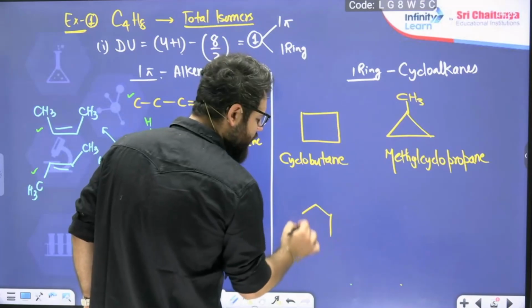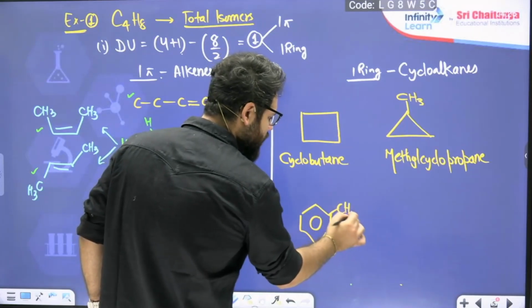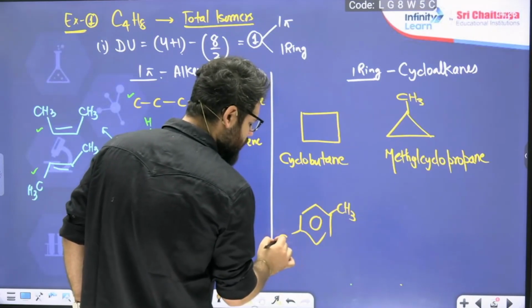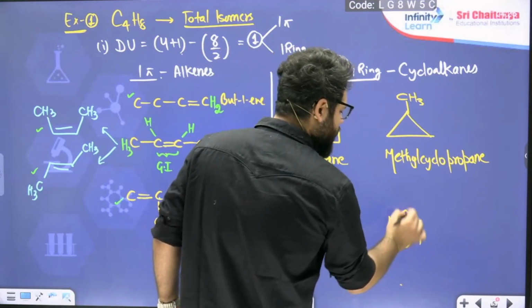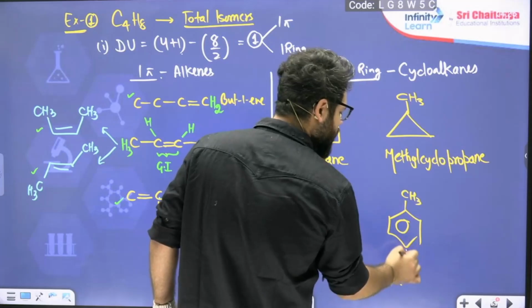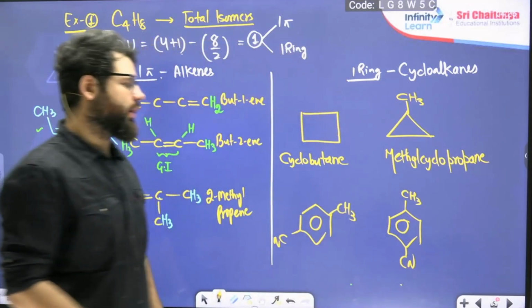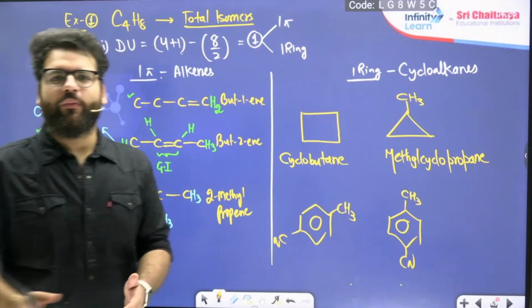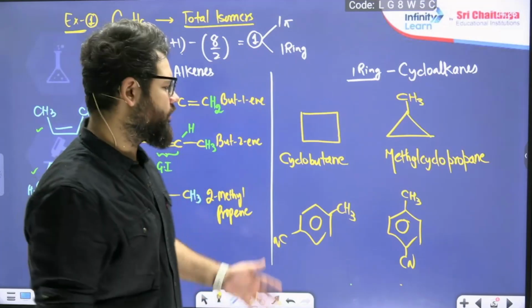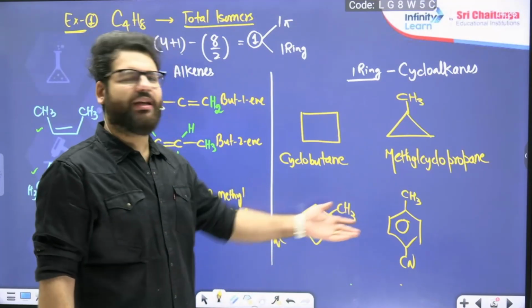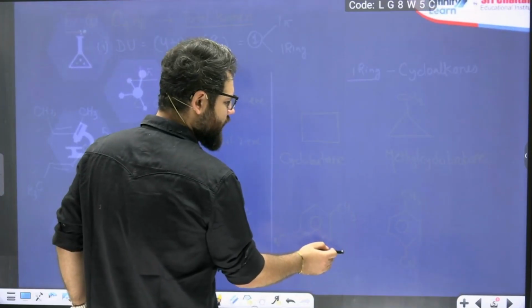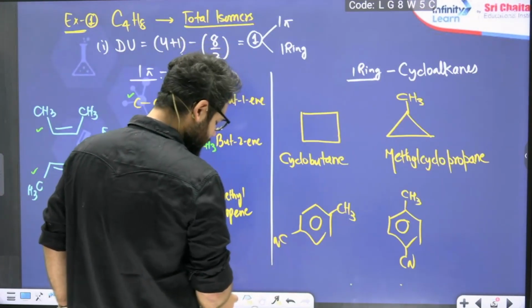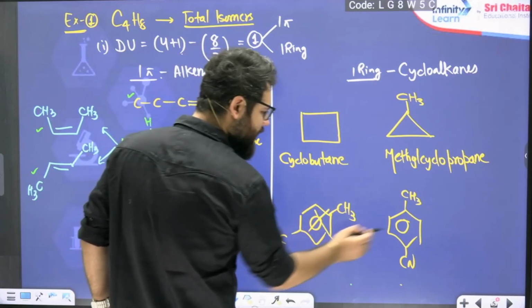One of them is looking like this. And one of them is looking like this, sir. Okay. And we can generally make this mistake of not counting properly. So these 2 are same compounds only. It's just that one is lying down, one is sitting like this. Okay. So both are the same compound here. They don't have any difference. They are the same compound only.